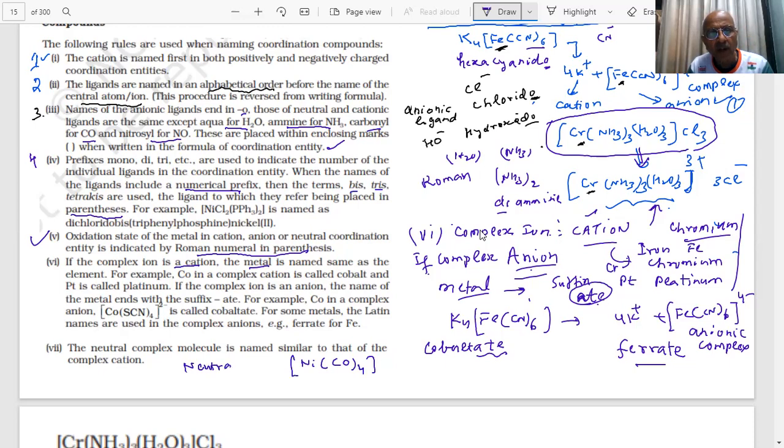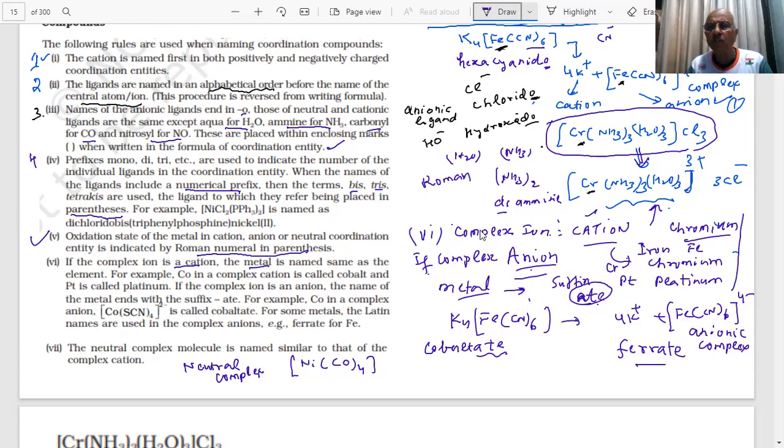When I name this, nickel will remain nickel. There will be no change in the name of the central metal atom. It will remain nickel only.